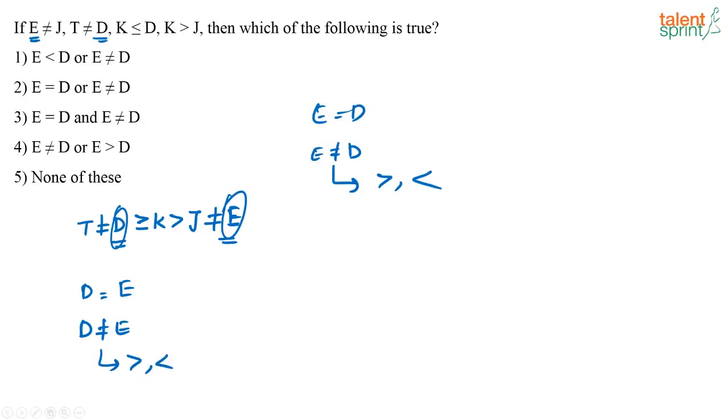So you take the answer as either this is correct or this is correct. Yeah, again be careful, don't mark "and" as your answer, it is "and", so it's not correct. Either E is equal to D or E is not equal to D. Or, see, this is also their attention to detail. Don't mark 3 as your answer, it is either or.